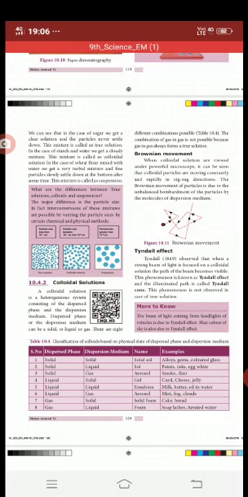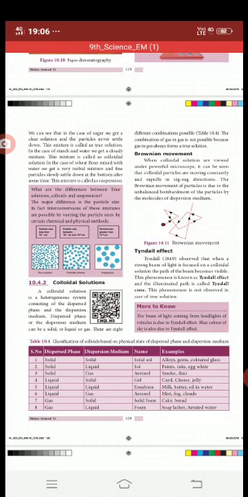And the fifth one is liquid and liquid, we call it an emulsion, and the sixth one is liquid and gas, we call it an aerosol, and the seventh one is gas and solid, we call it a solid foam, and the eighth one is gas and liquid, we call it a foam. So these are the examples, and this will come under the 1 mark question, so mark it down.